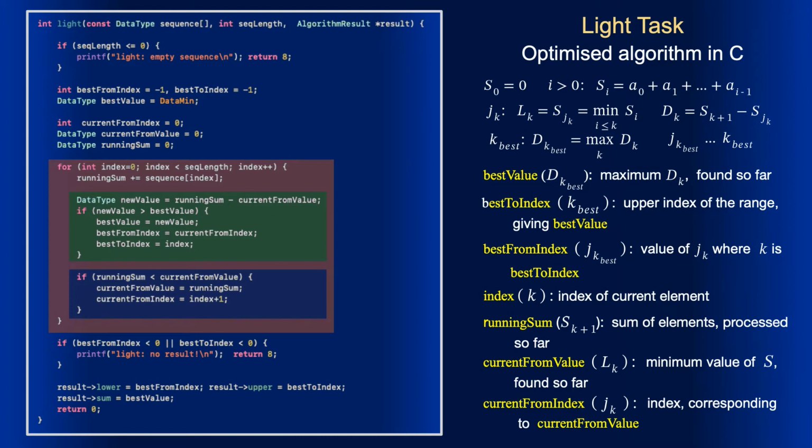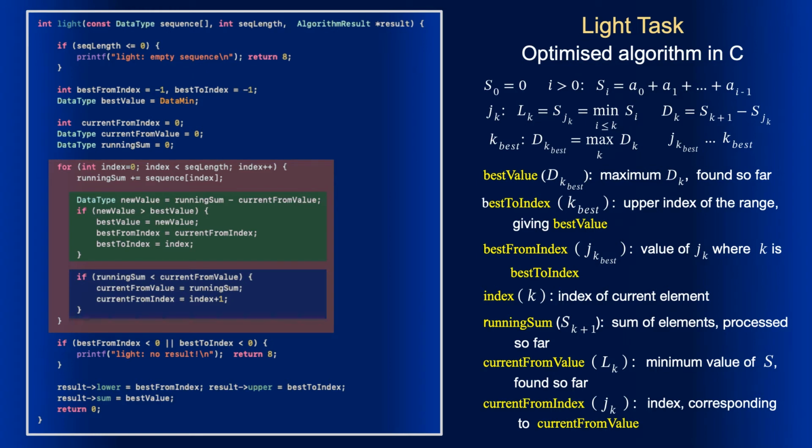It should be noted that updating the best value should take place before updating the current from value, to ensure that the old current from value is used for calculating the new value.